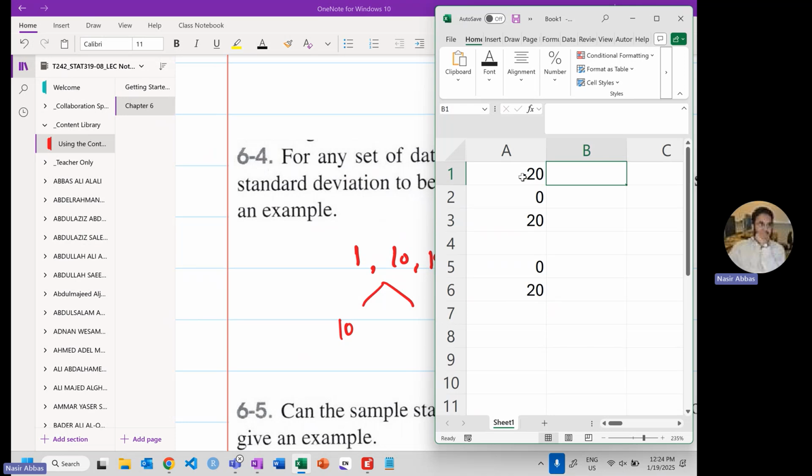Then I have another data set: 100, 120, 140. What will be the mean? What will be the standard deviation? Do you observe that the standard deviation is the same? Is it just a coincidence or something special behind it? What is that something special?